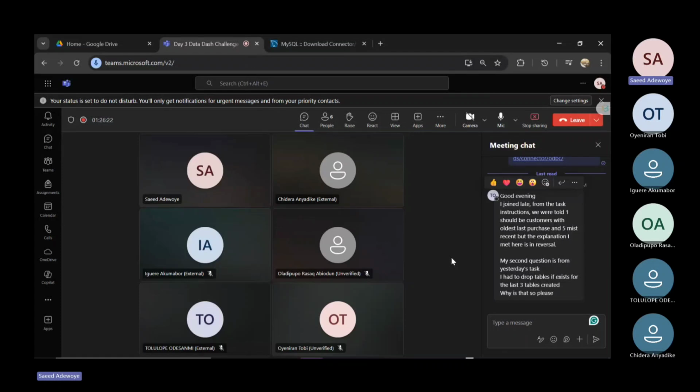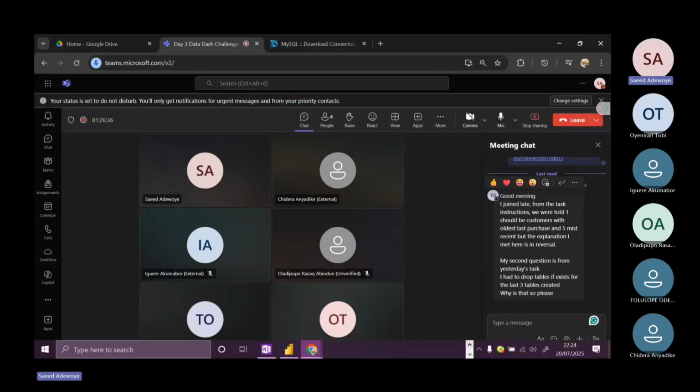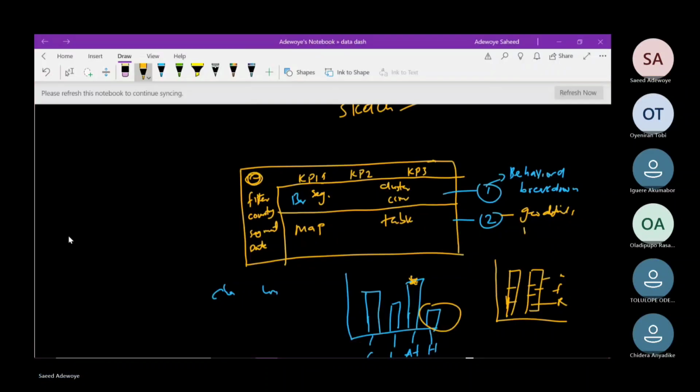A view is just like a virtual table, but the data is not stored inside the view. Let me illustrate that before we leave. Let's say this is a database, and there are some tables inside. For all these tables, there will be a physical storage space allocated to them.